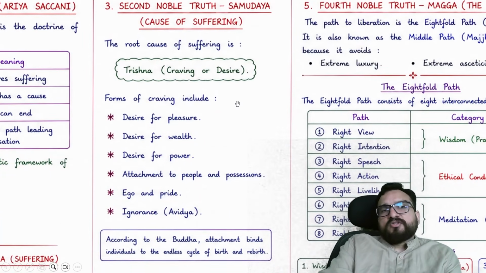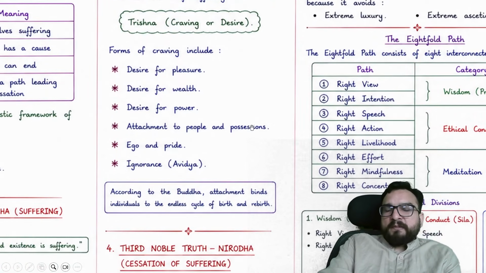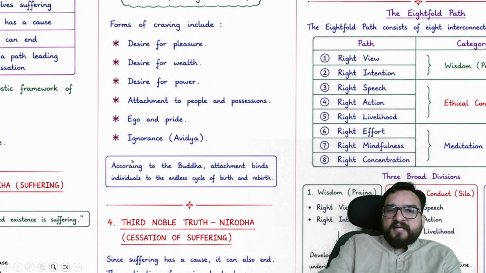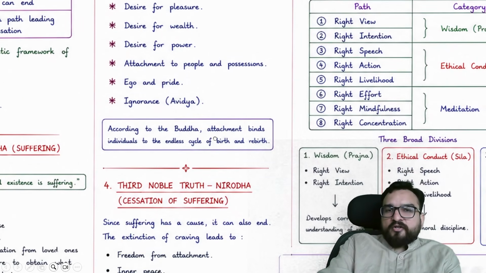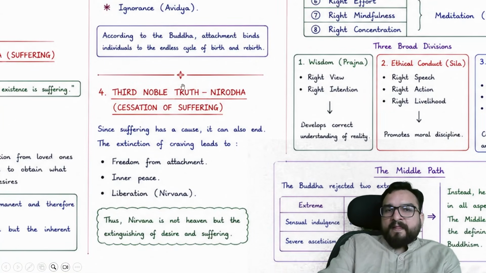The second noble truth, samudaya: the root cause of suffering is trishna, desire for pleasure, wealth, power, attachment to people, possession, ego, pride, ignorance. According to Buddha, attachment binds the individual to the endless cycle of birth and rebirth. Third noble truth is nirodh. Since suffering has a cause, it also has an end.